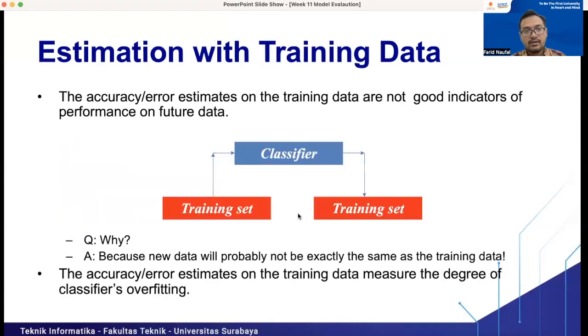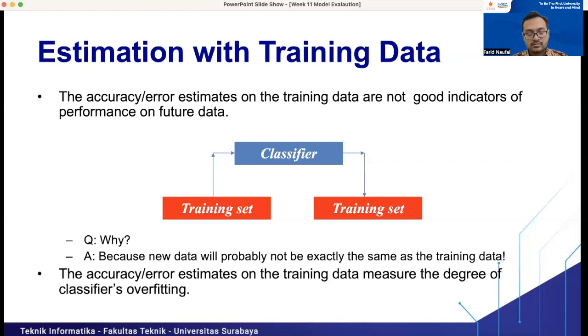Okay, so the first method for estimating the classifier model is using the training set only. This is a very naive method, because we calculate the performance of our model based on the training set.